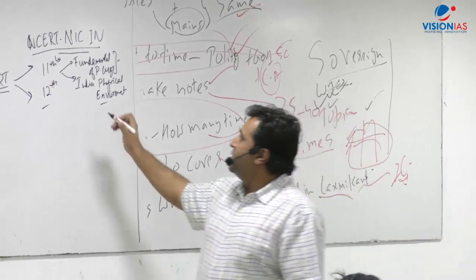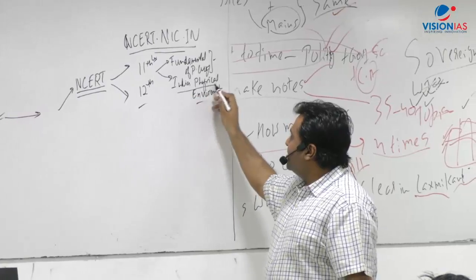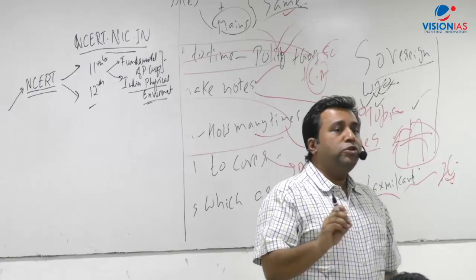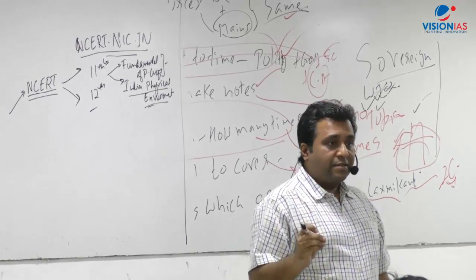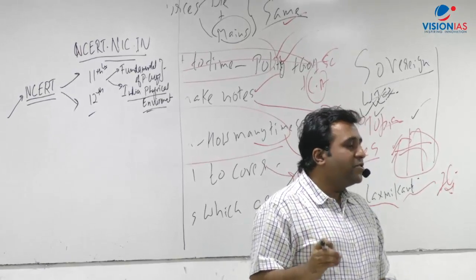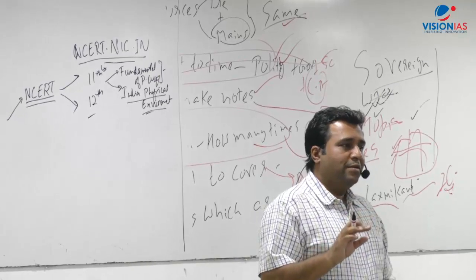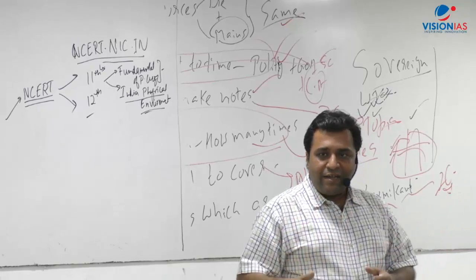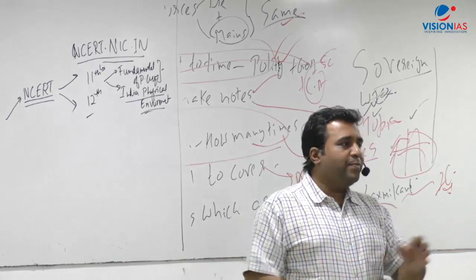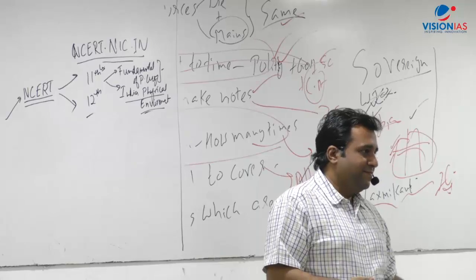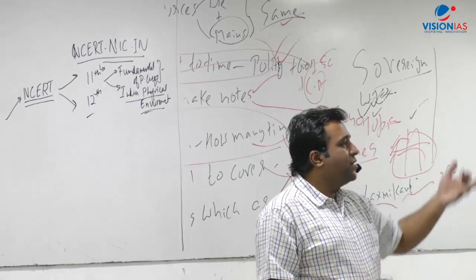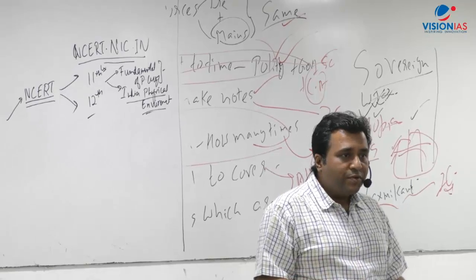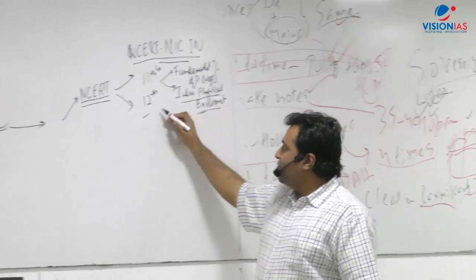Once you're done with this, then you come to your India Physical. India Physical starts with the physical formation of India, then it goes into the rivers. It calls it drainage. Why drainage? Because rivers basically do this only. They drain a region. Whatever water is there, that is efficiently collected and drained, and in the process supplied to different regions. Yes or no? The way you have drainage in a building, same way you have drainage in a country. And that is what the rivers do, right? And from there it goes further.